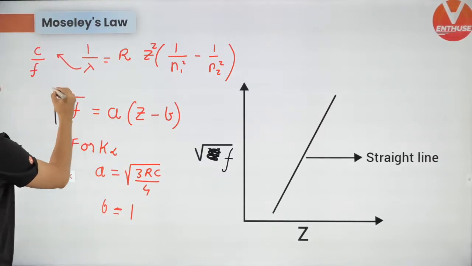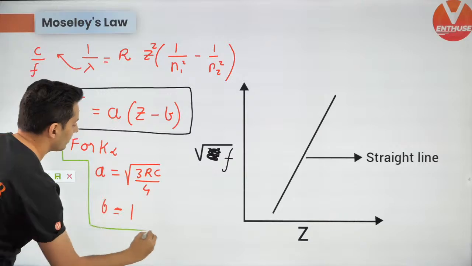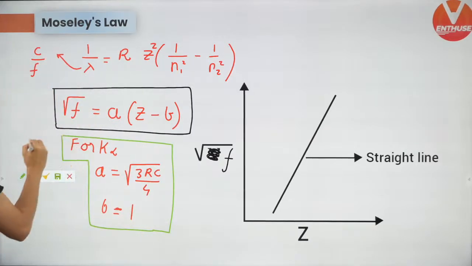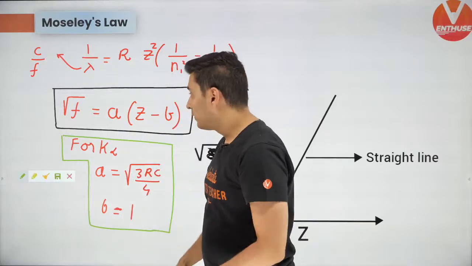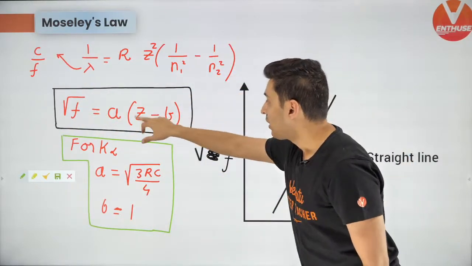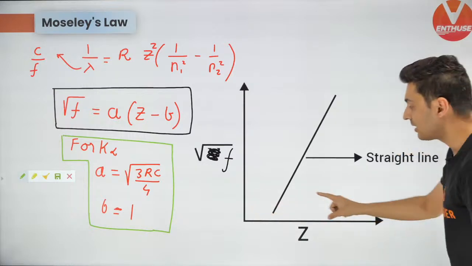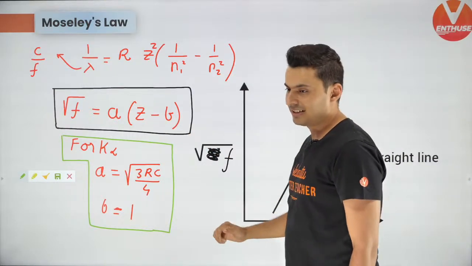Now this is a very important law which is called Moseley's law, and for K alpha, this is also something which you should remember for sure. So that proved that if you draw a graph of root of frequency versus atomic number, it comes out to be a straight line.